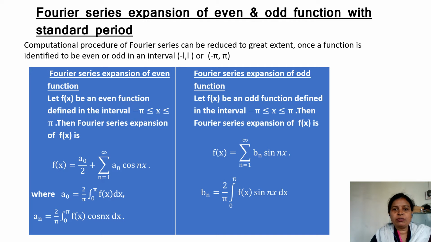Fourier series expansion of even and odd functions with a standard period. Standard period means minus pi to pi. Okay, this is the x-axis, y-axis. Suppose this is minus pi and this is plus pi. And if the function is even, say cos x, it will be symmetric about the y-axis.